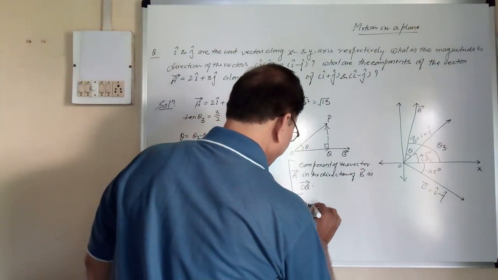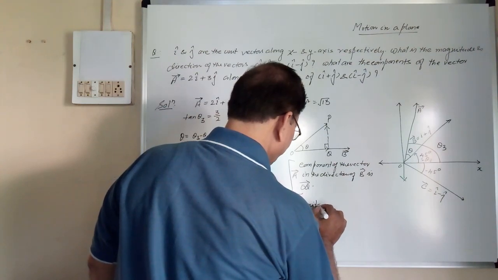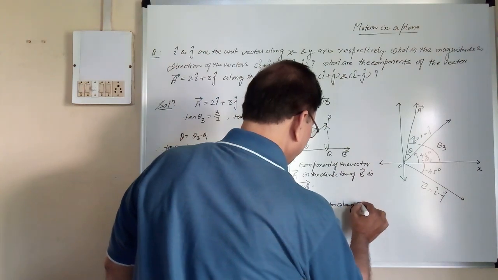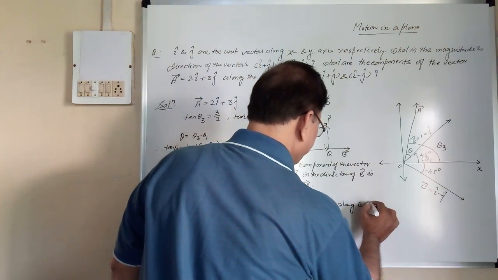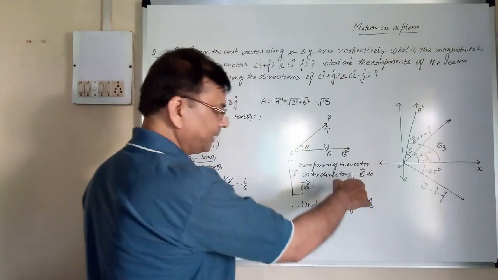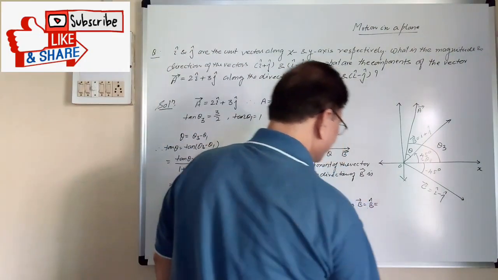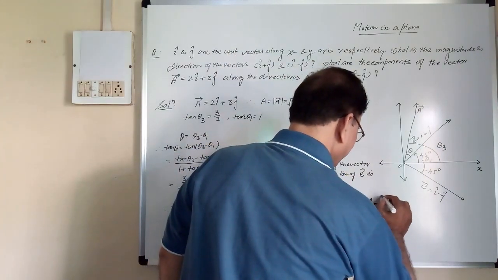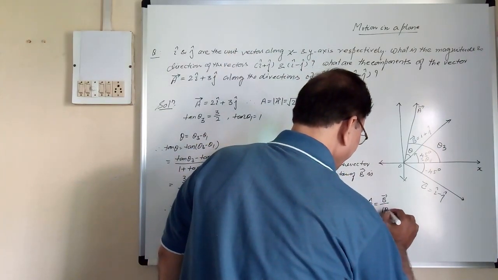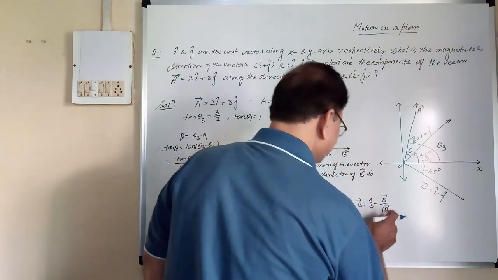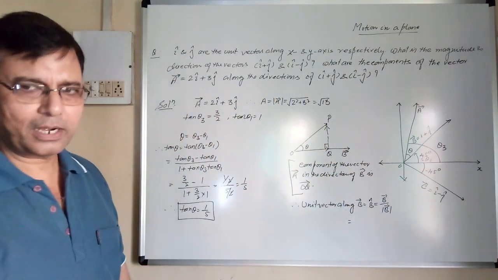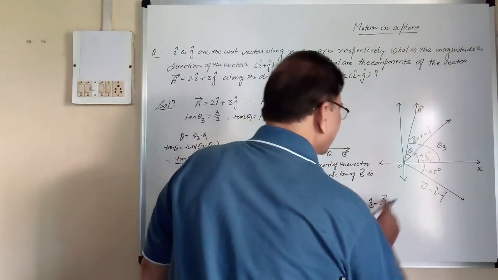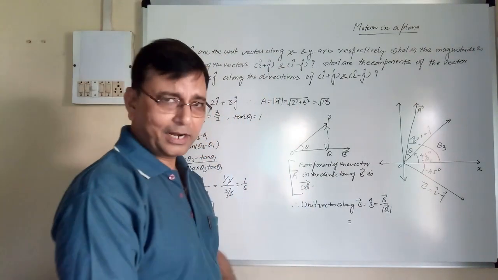Therefore, unit vector along B is equal to B cap, and that is equal to how much? This vector B divided by magnitude of vector B, that magnitude we found, that is under root 2.